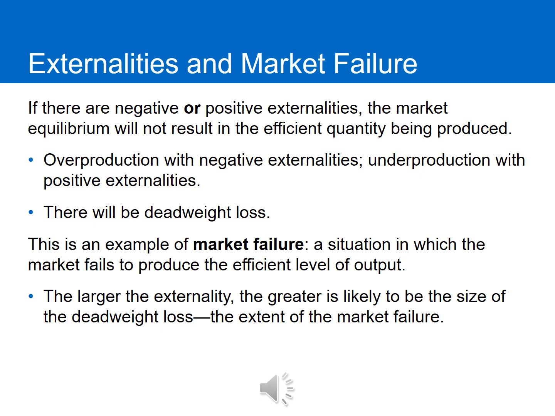When externalities are present, whether it's a positive externality or negative externality, the market equilibrium will not result in the efficient quantity being produced. When there are negative externalities, we're going to see overproduction. So we'll see too much of a good being produced because they're not taking into account the total social costs. And on the other hand, when there are positive externalities present, we'll see underproduction. So too few people will be producing and consuming that good than they would if they did take into account the total social benefits. In both cases, there's going to be what we call a dead weight loss.